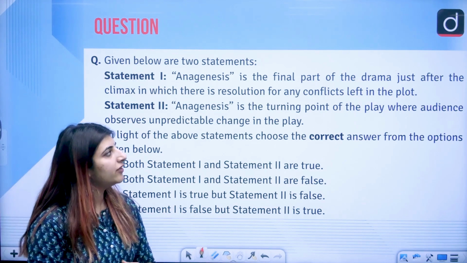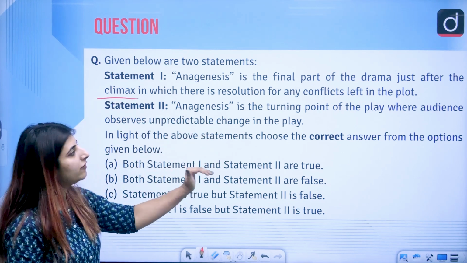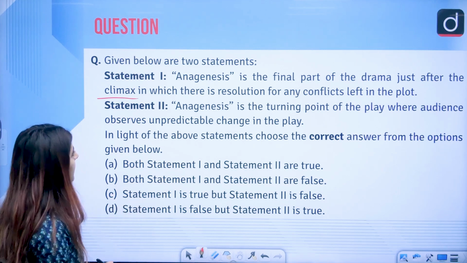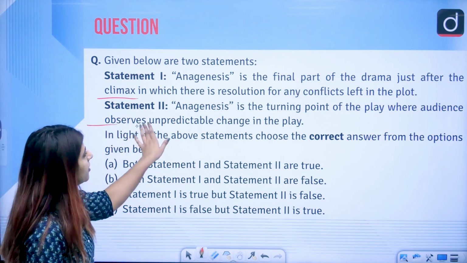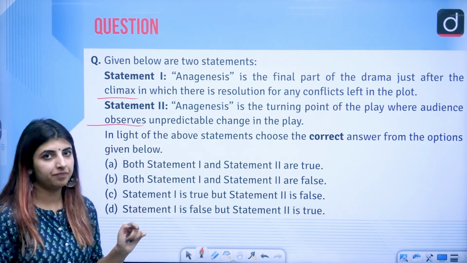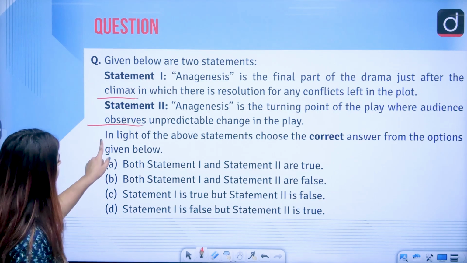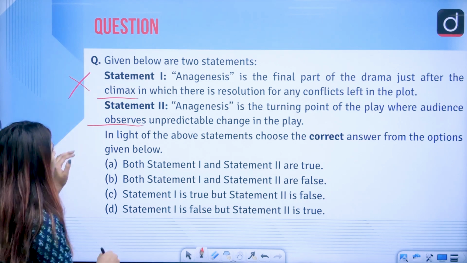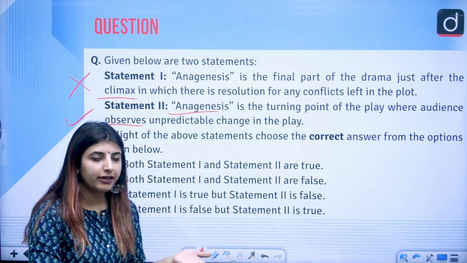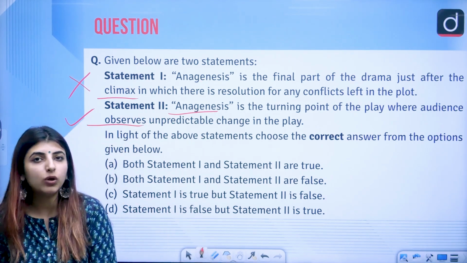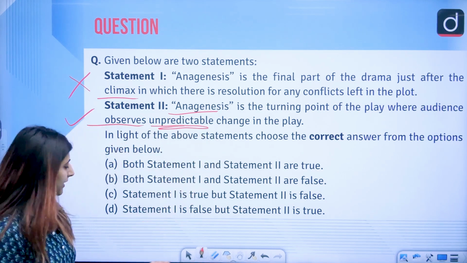Anagnorisis is the final part of the drama just after the climax, in which there is resolution for any conflicts left in the plot. Statement 2, anagnorisis is the turning point of the play where the audience observes unpredictable change in the play. The answer to this very question is option D. Statement 1 is incorrect, is false, but statement 2 is true, that it is like a turning point where something unfolds basically, some unpredictable change comes in the play, correct?